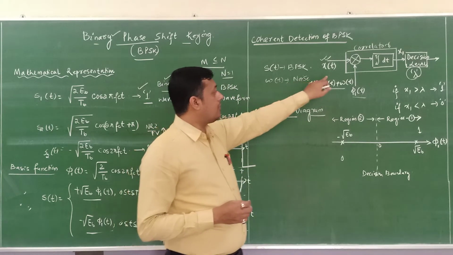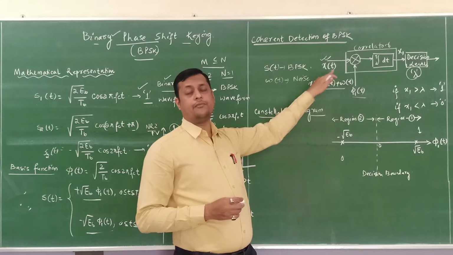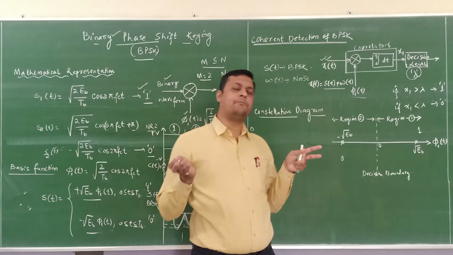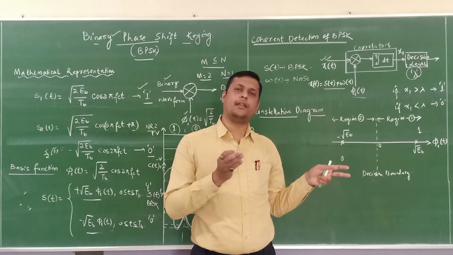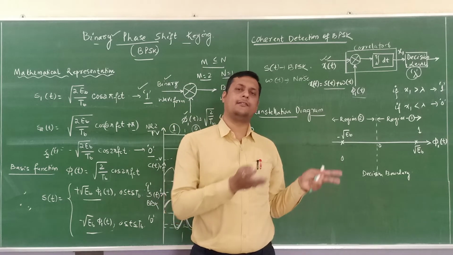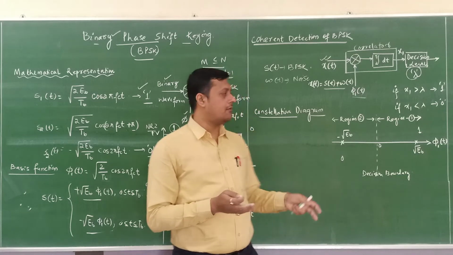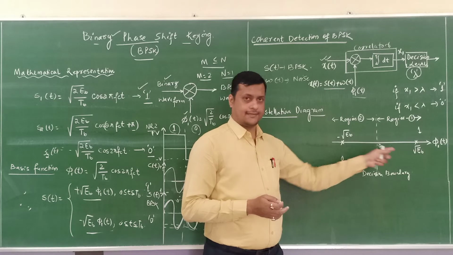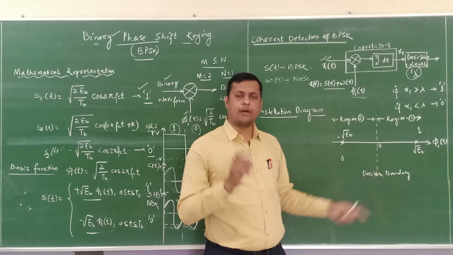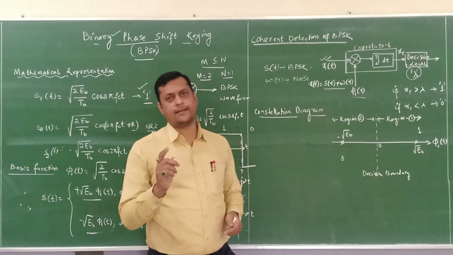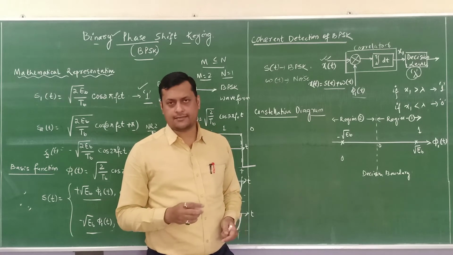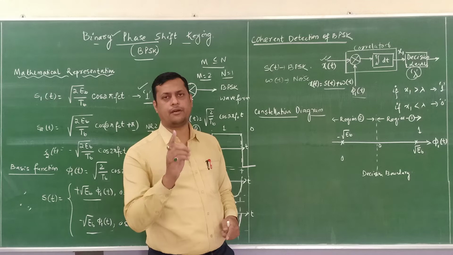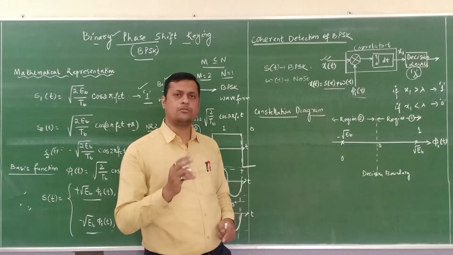Okay. Now in order to analyze this detection, we have the constellation diagram through which we can understand in which particular region the binary bits will fall, either region 1 or region 2. Now here you can see there is only one axis because we have only one basis function. If there are two basis functions, we will have two axes. So here one axis is available because we have used only one basis function to transmit our two symbols.